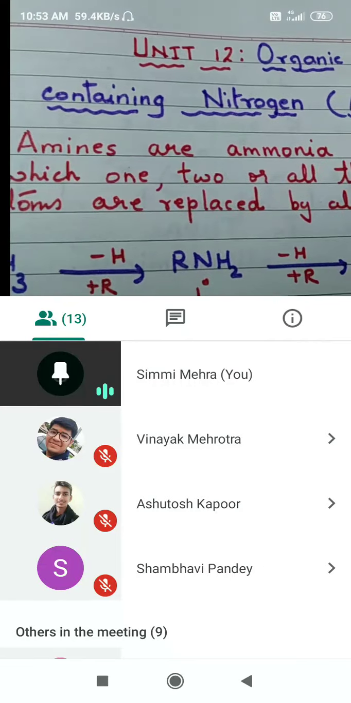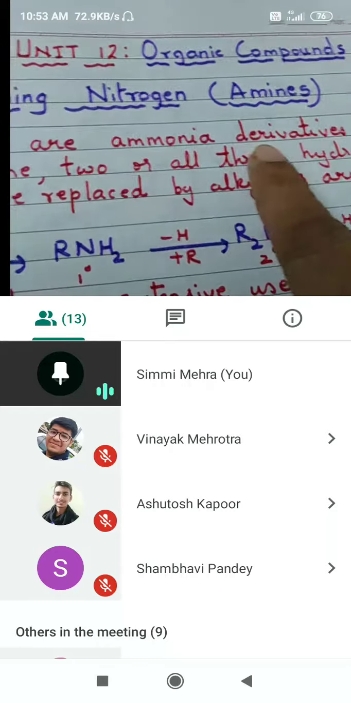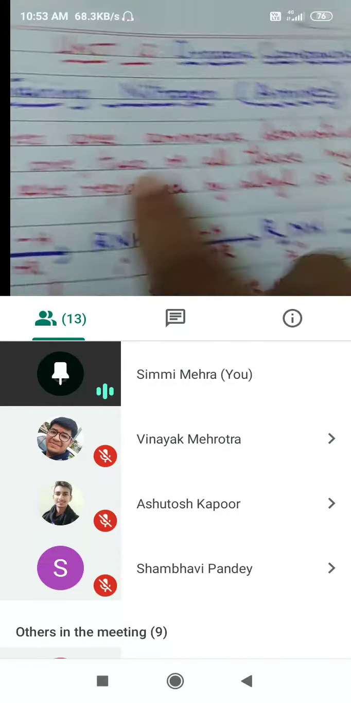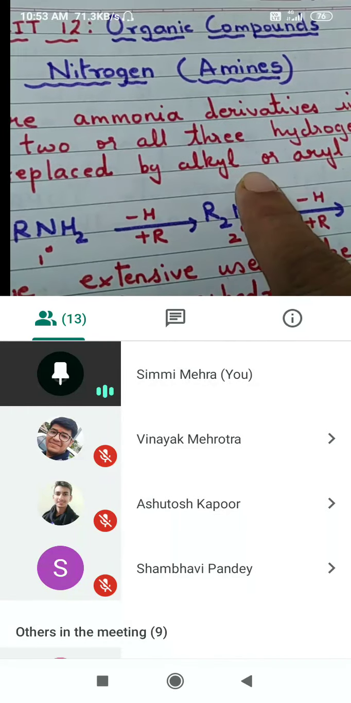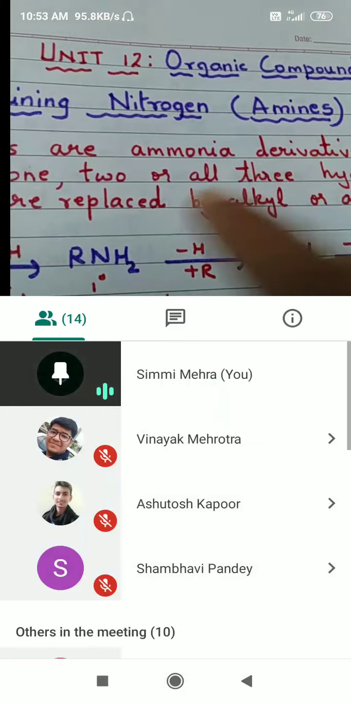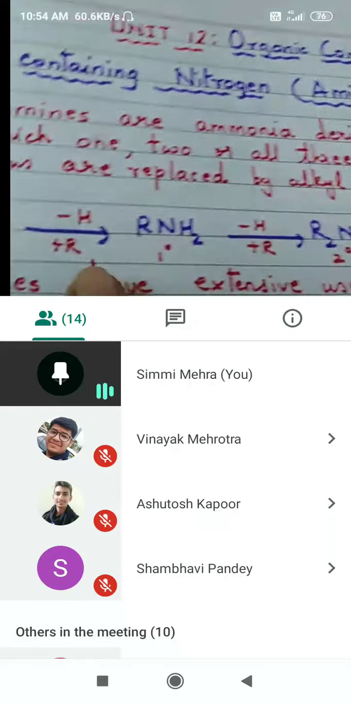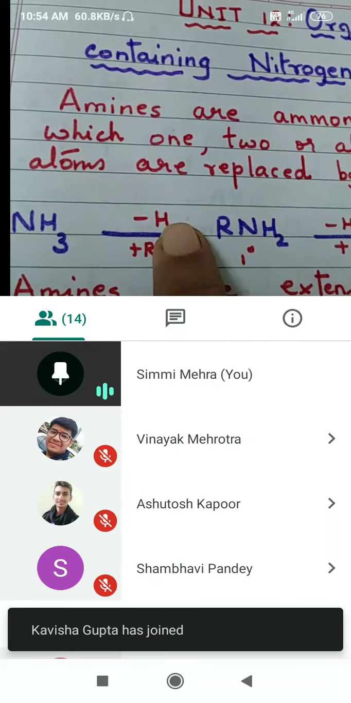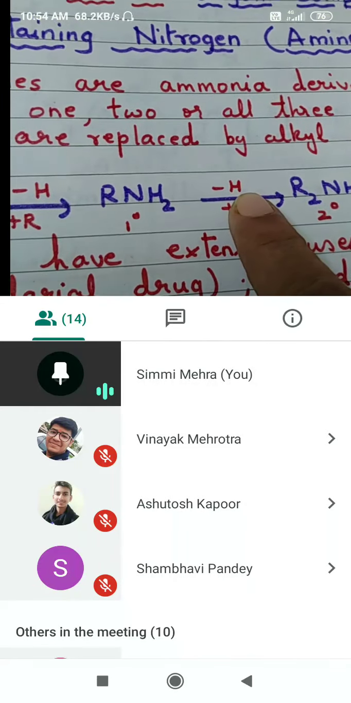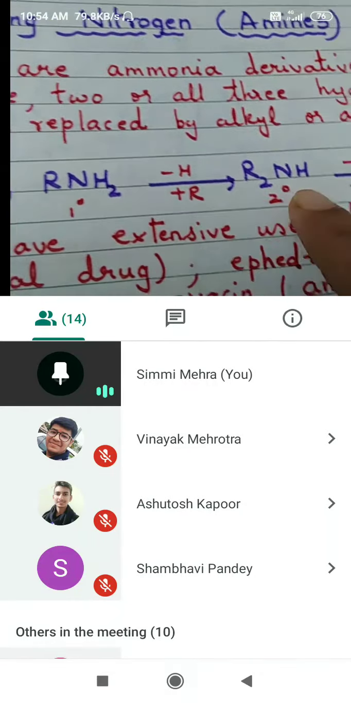Now, the first sentence which you ought to remember is: amines are ammonia derivatives in which one or two or all three hydrogen atoms have been replaced by alkyl or aryl groups. The general formula of ammonia is NH3. If you minus one hydrogen and add one alkyl group, you will get a primary amine. Again, if one more hydrogen is replaced by an alkyl group, you will get a secondary amine, and then a tertiary amine. So in a way all three of them are ammonia derivatives.